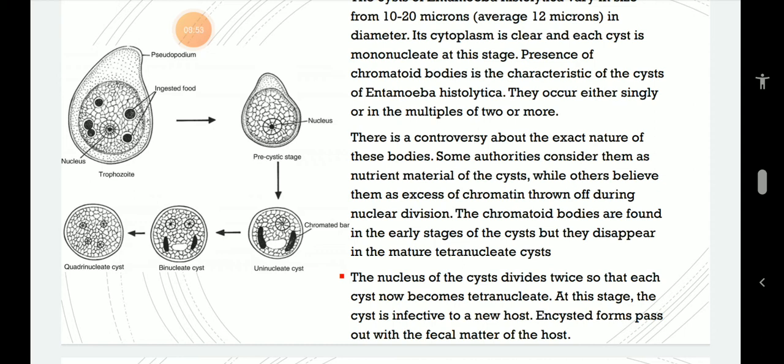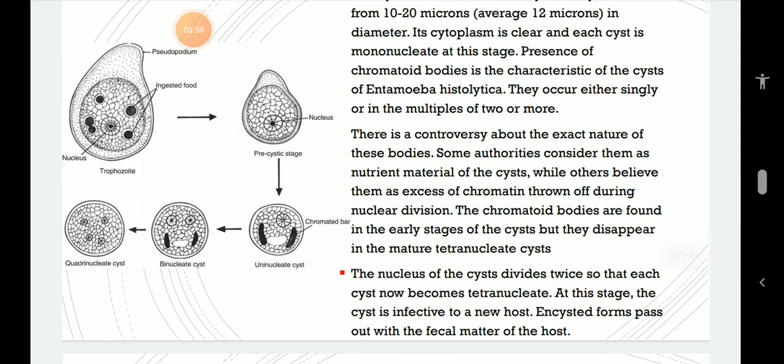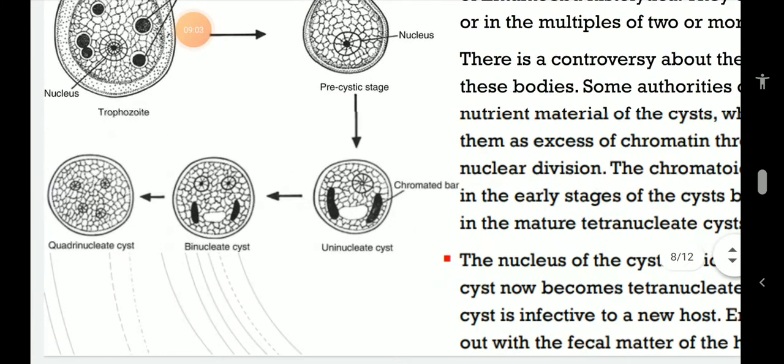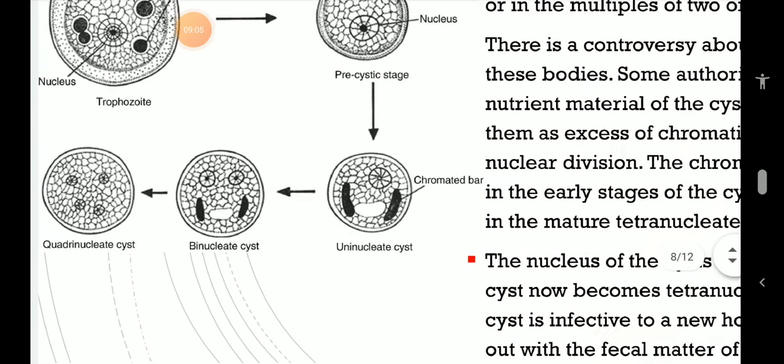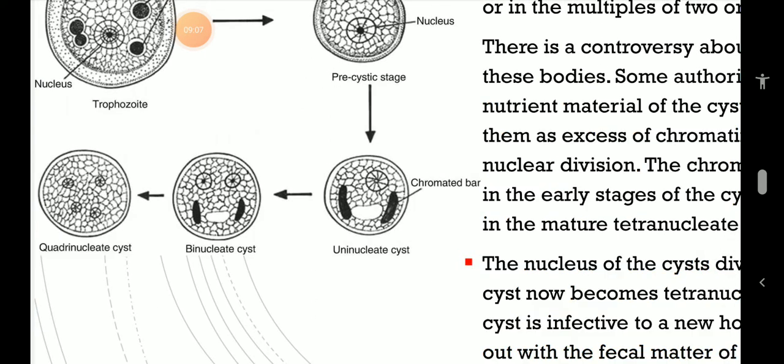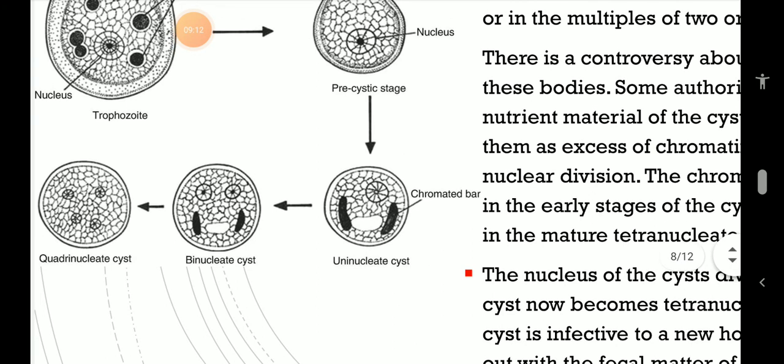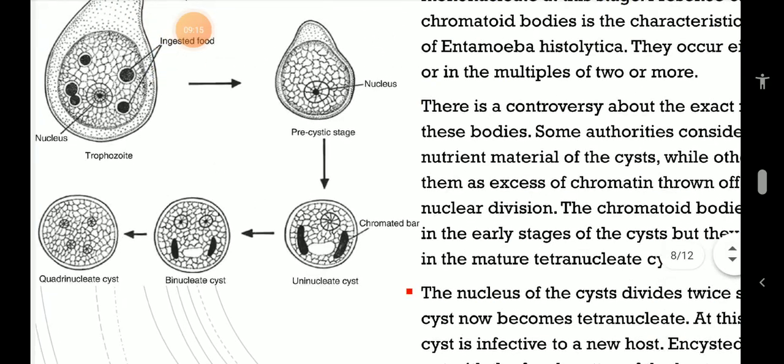So, the nucleus of the cyst divides twice, so that each cyst now becomes tetranucleate. At this stage it is called a quadrinucleate cyst, which is the infective stage and can infect a new host. Encysted forms pass out in the fecal matter of the host.